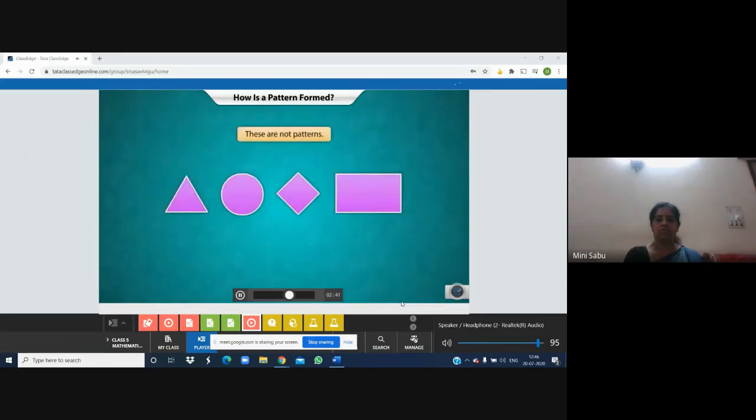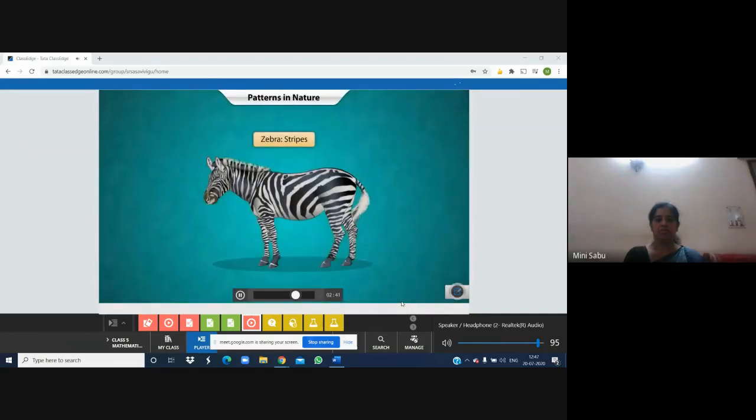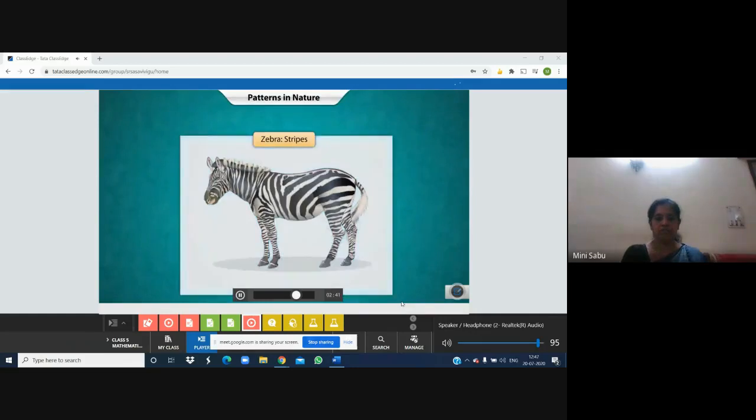These shapes don't form a pattern, and nor do these numbers. They do not appear in any particular order, and we cannot predict how the shapes or numbers will be repeated. You will find many beautiful patterns in nature.